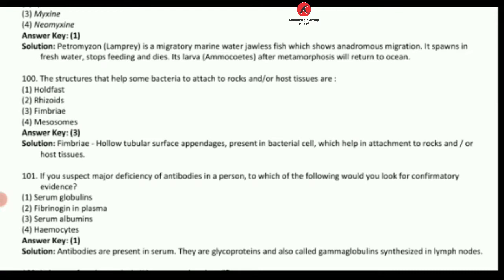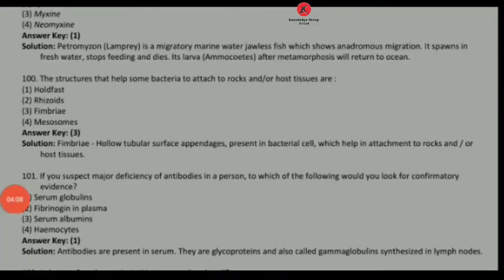The options are holdfast, rhizoids, fimbriae and mesosomes. It's answer number 3, fimbriae. Pili is the part of bacteria which plays an important role in conjugation. So the answer to 100 is number 3, fimbriae.